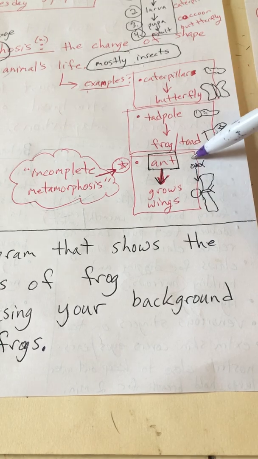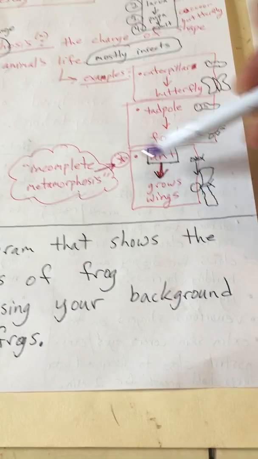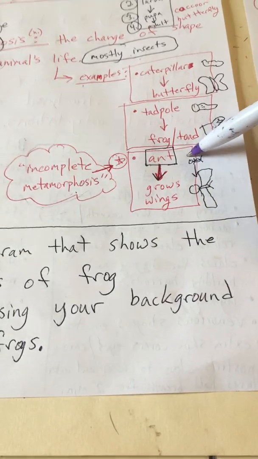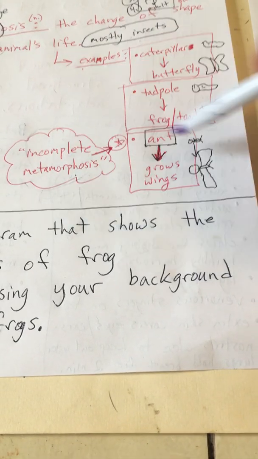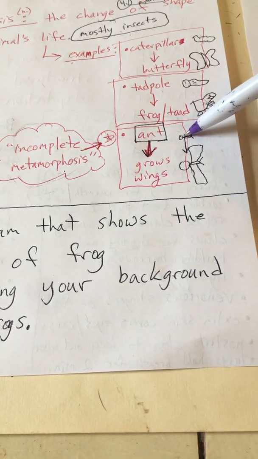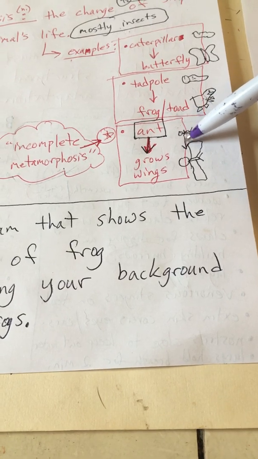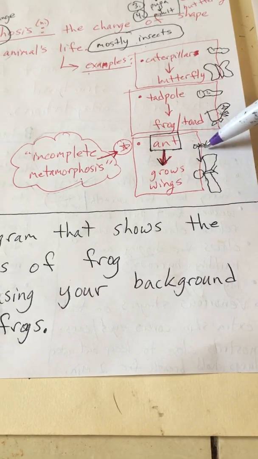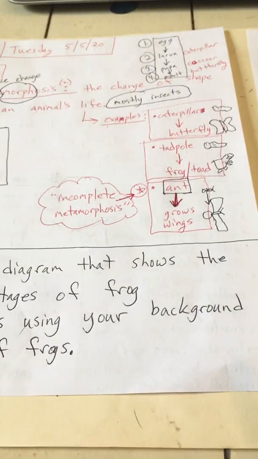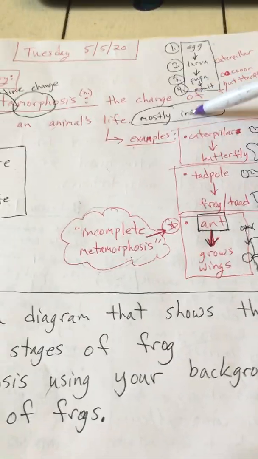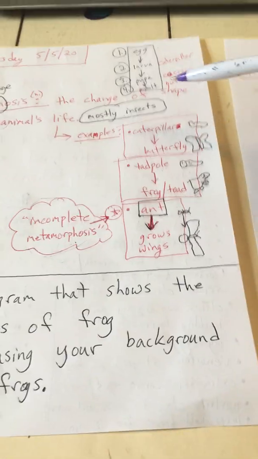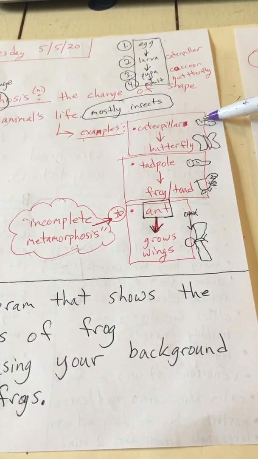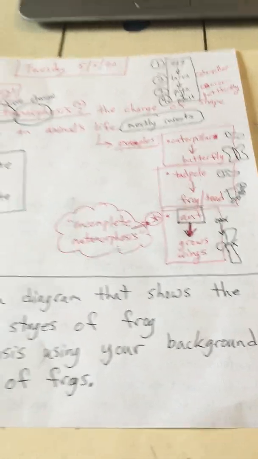Yes, they change from an ant into an ant with wings, but the only thing that really changes is that they grow wings, right? So the only change in an incomplete metamorphosis is that this little ant will just grow wings, and that will be the metamorphosis that it goes through. That's called an incomplete metamorphosis. But the majority of insects go through a complete metamorphosis, where they change completely from when they were young to when they are adults.